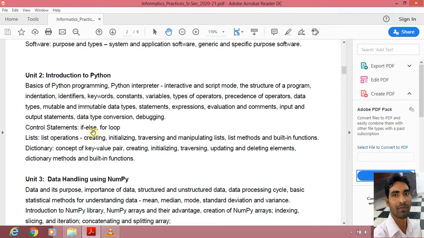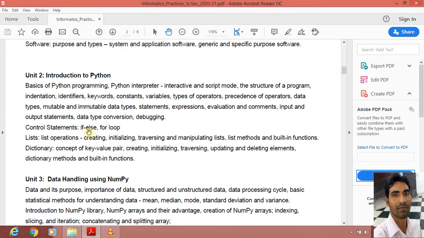Up to this topic we have completed, and I hope you all have prepared your notebook also. Now our next topic will be for loop, control statement for loop. But today's video which I am just preparing is based on the previous topic only, that is control statement if else. It is a quick review.